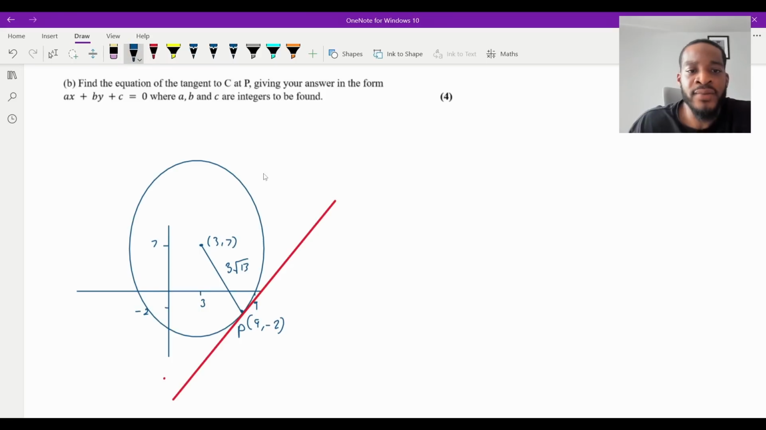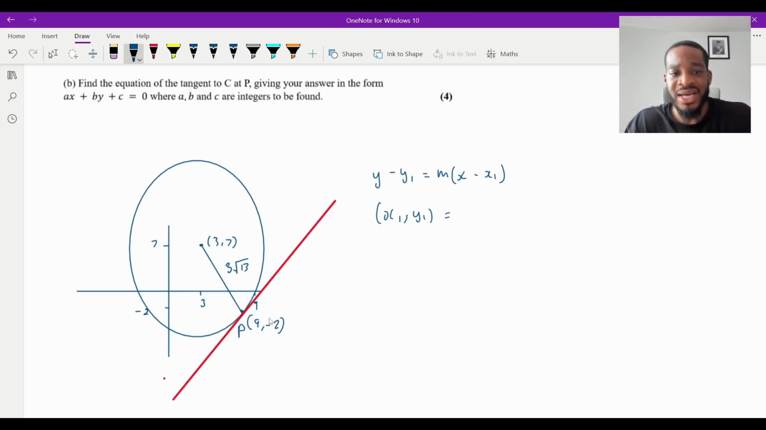So what I'm going to do is I'm just going to say that the general formula is going to be y take y1 is equal to m, and then x take x1. And then now I need to figure out the x1 and y1, which I do have, and the gradient. So I'm going to say that the x1, y1 in this case, as we can see quite clearly from the diagram, is 9, minus 2. That is the point that passes through P, right? And I'm looking for the gradient now of this red line.